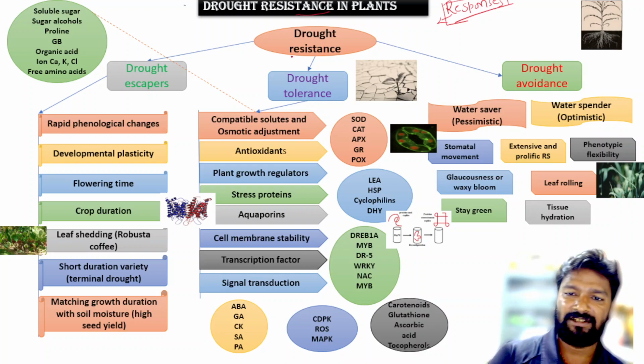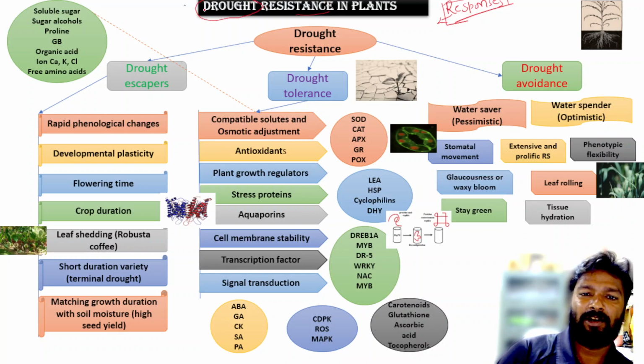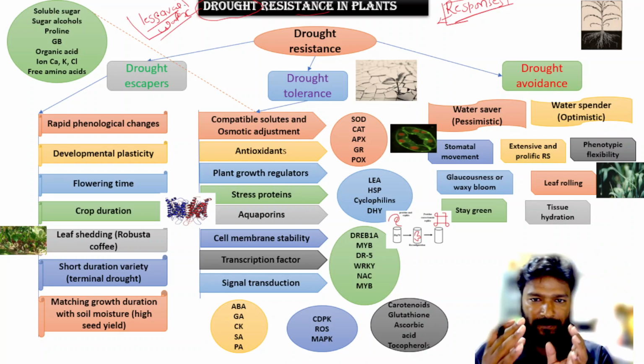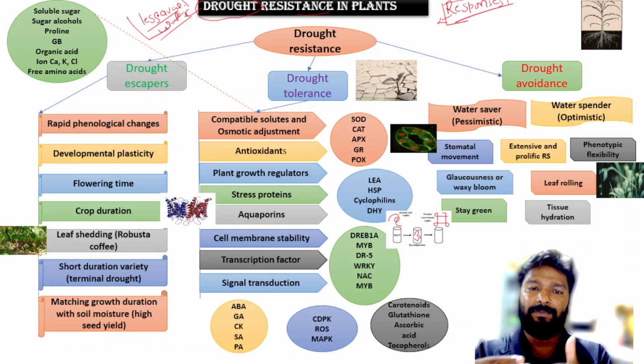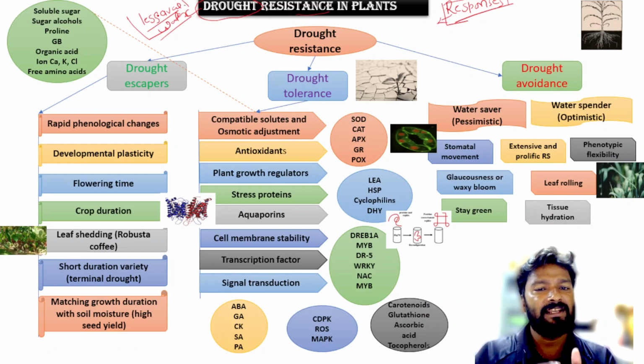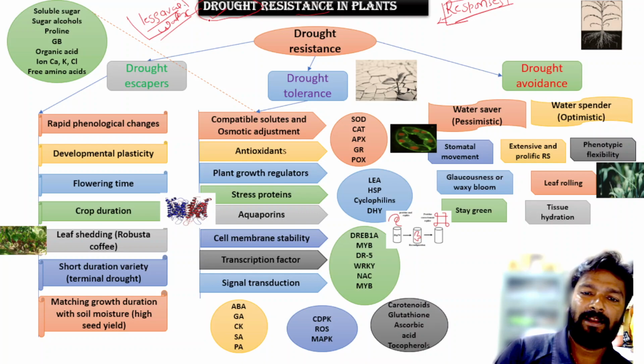So what is drought? We already discussed that drought is the less availability of water for plant growth. Means if the water available for your plant is less, or soil drought means there is less water in the soil. Third, meteorological drought means there is less rainfall. So these come under agronomical, meteorological or soil drought.